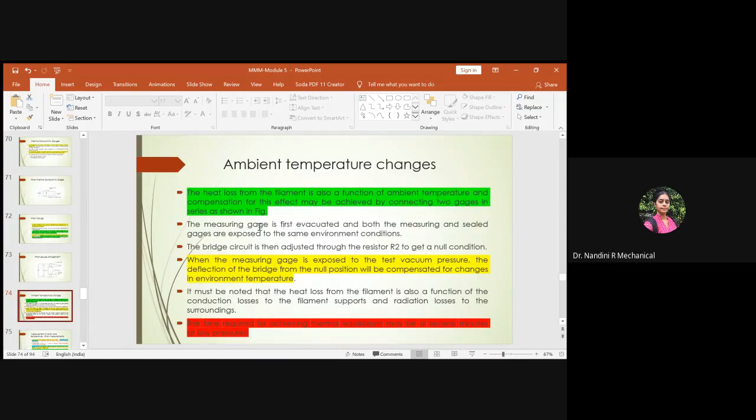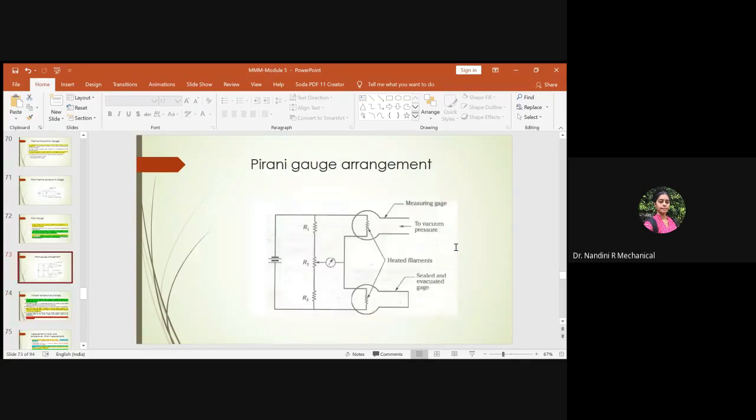After you bring these two gauges into the required bridge circuit and expose them to the same environmental condition, the bridge circuit is adjusted through the resistor R2 to get a null condition. You have resistor R2 here, along with R1 and R3, which are connected. You adjust R2 such that the entire bridge circuit is balanced.